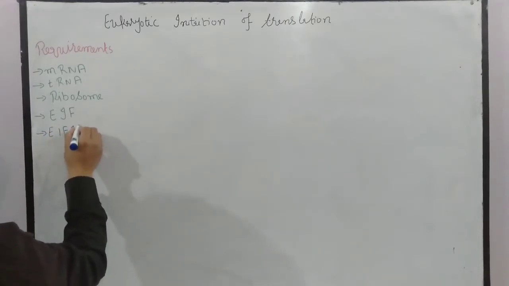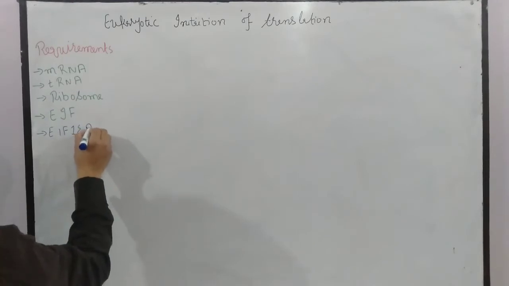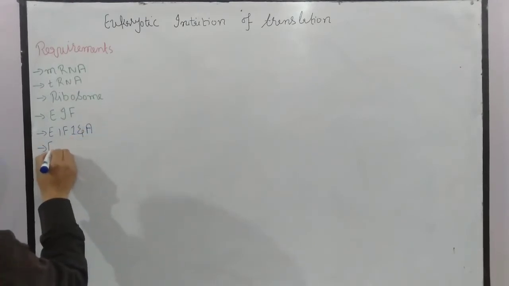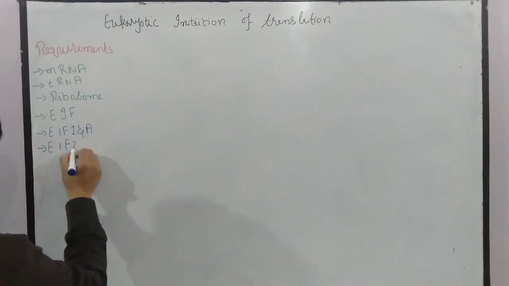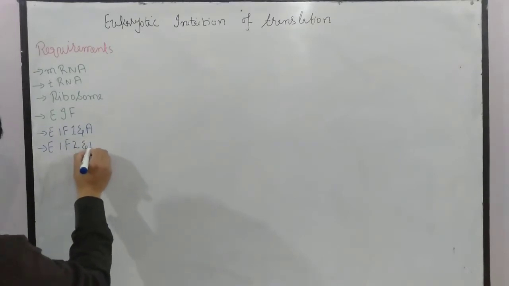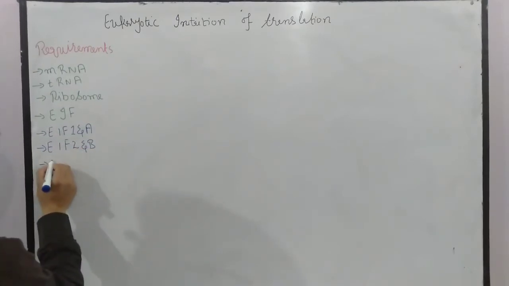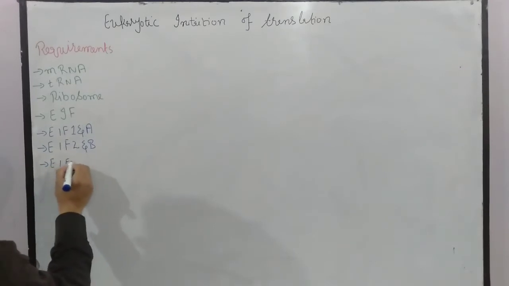eIF1 and eIF1A. Then we have eIF2 and 2B. Then we have eIF3.